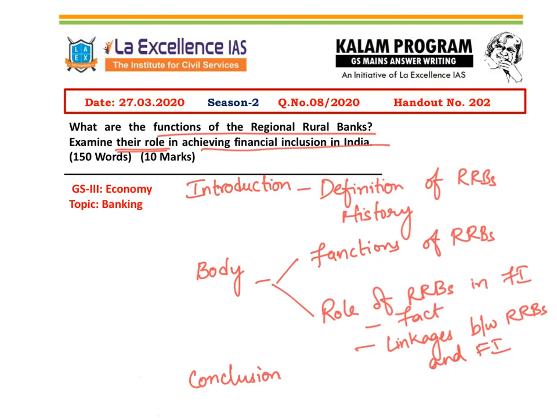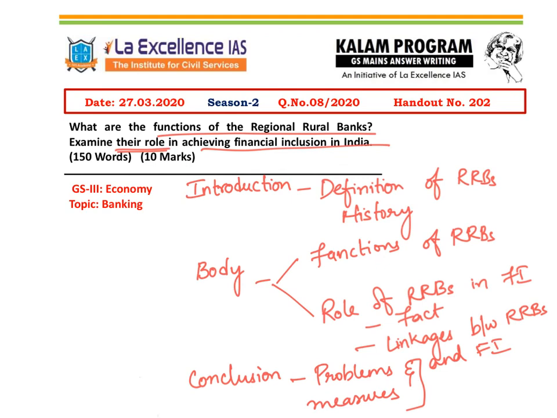Okay. Coming to the conclusion, as I always say, the conclusion has to be on a positive note. You can mention here the problems that are being faced by regional rural banks and the measures that the government is taking to revive them. For example, the recapitalization measure which I discussed in the context. Also, some of the RRBs are planned to be merged. So you can tell about some of the plans for reforming these regional rural banks so that they will perform better. That will give an optimistic conclusion to this answer.